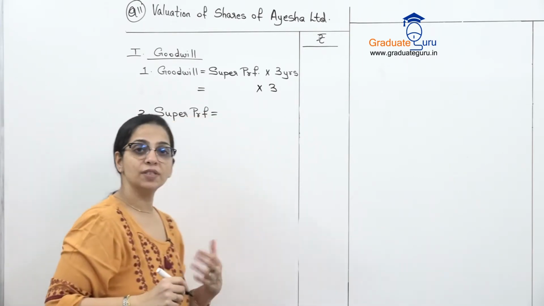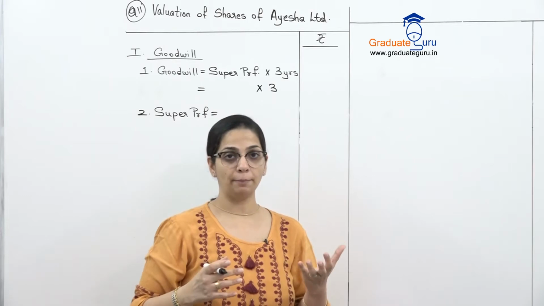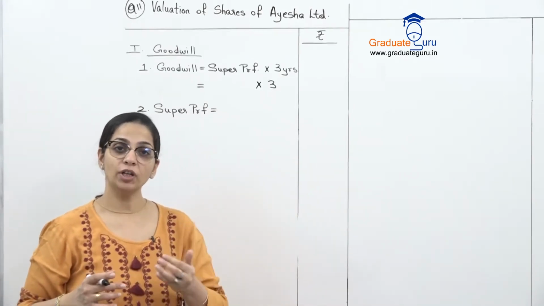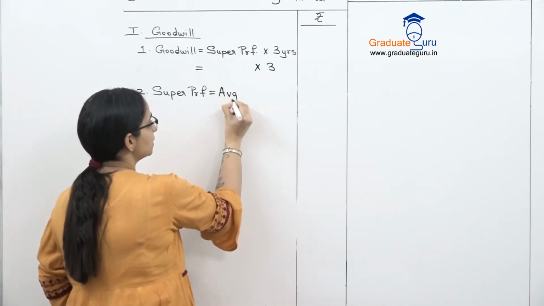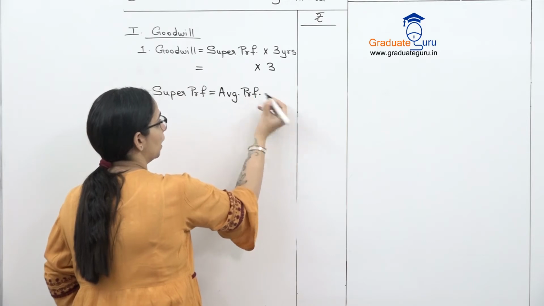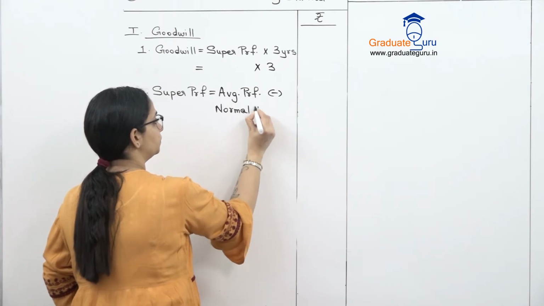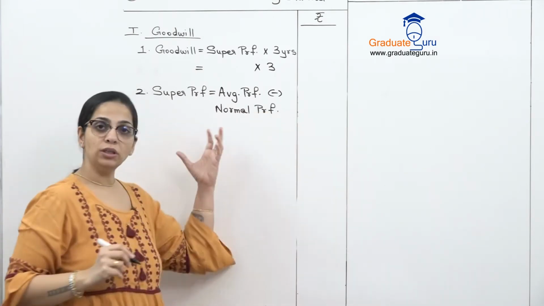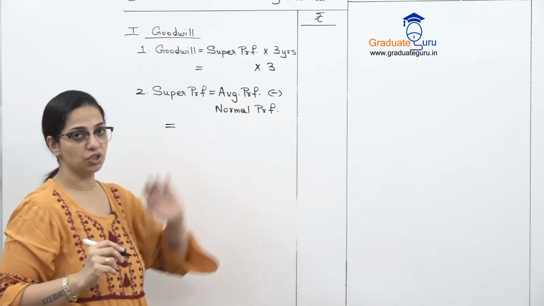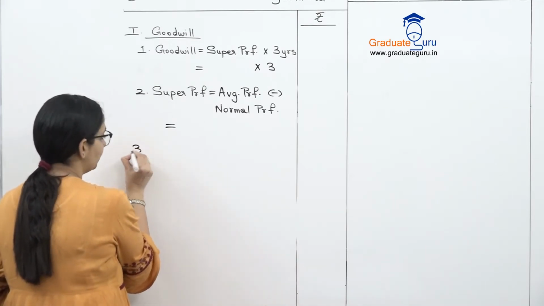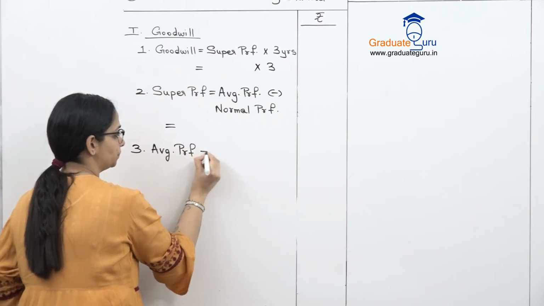And super profits they have said is to be based on average profits. Super profits का formula, if you remember, FMP या average profits minus normal profits. यहाँ पर they've clearly said that base it on your average profits. So average profits minus normal profits. Again both these amounts are missing, so I will leave it blank. Once we get the amount, we'll calculate and put it in the outer column. So my third calculation will be for average profits.